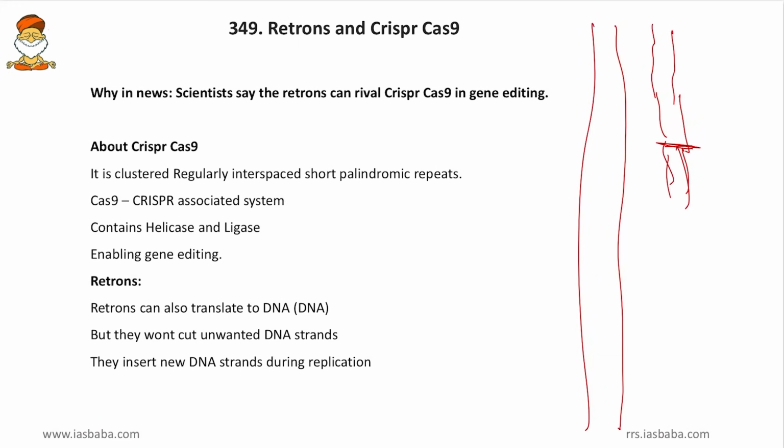So here there is no need of cutting; rather, during the growth itself they will introduce it, and the DNA will continue to grow during the replication. So this replication is made the best use of by these retrons. Now those unintentional cuts will be reduced, and that is why retrons can act as an effective tool for gene editing rather than CRISPR Cas9. So this is all about retrons. I hope you have understood.